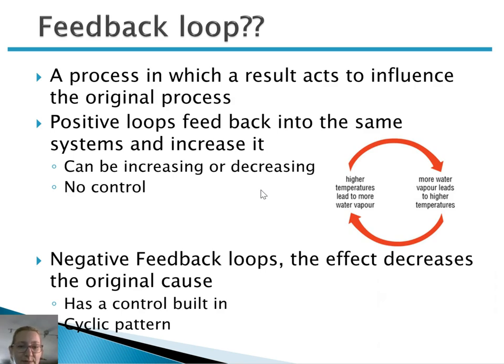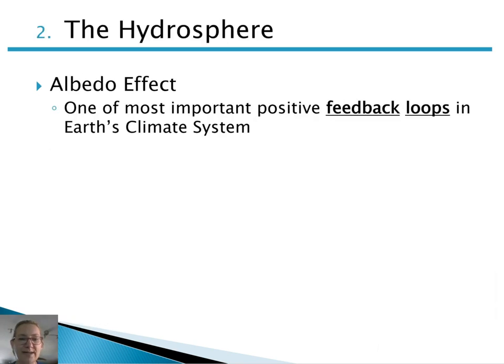Negative feedback loops, within the loop itself, have something that causes a control or a decrease. So there's a built-in clause, and they have more of a cyclical pattern. I'm going to show you a couple of feedback loops, and we can go over whether they're positive or negative. As I mentioned, the albedo effect is one of Earth's most important feedback loops.